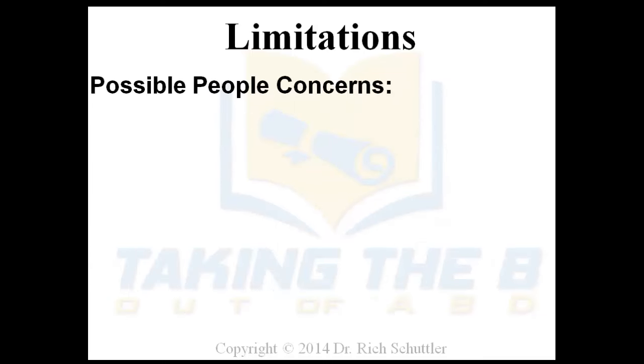I'm going to share several different types of limitations that, in this case, are possible people concerns that may cause your data to be incorrect, and therefore natural inherent limitations of your study. People just may not be truthful. As much as you would like to believe that everybody you're going to interview or everybody who does a survey for you is going to tell the truth, they may not. And they may have many reasons for that.